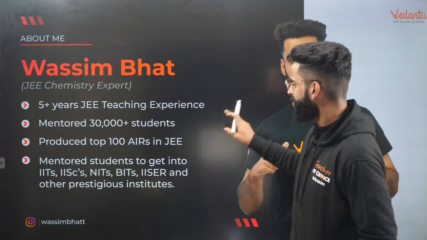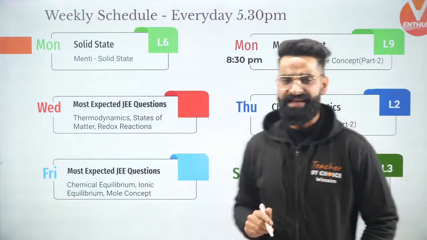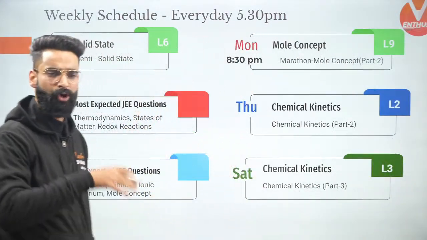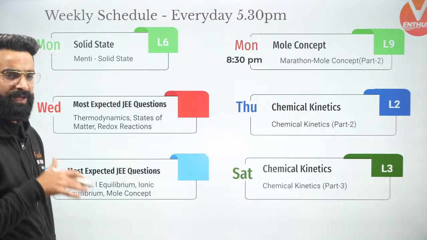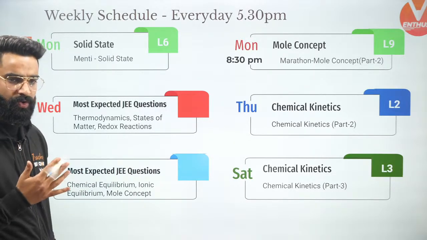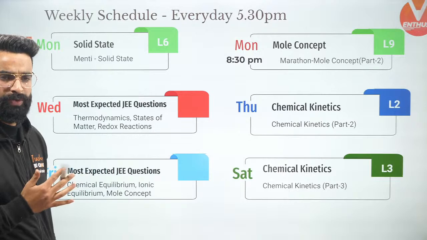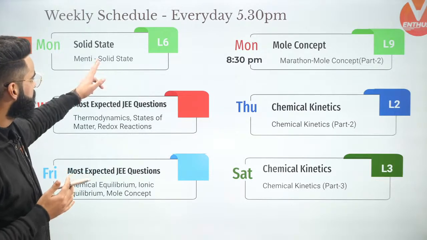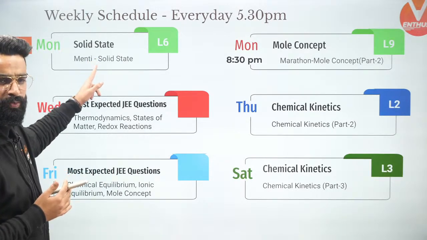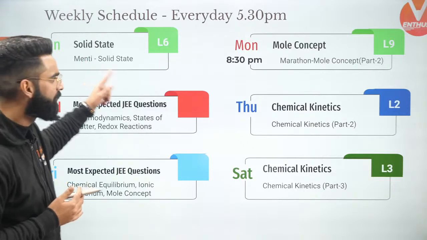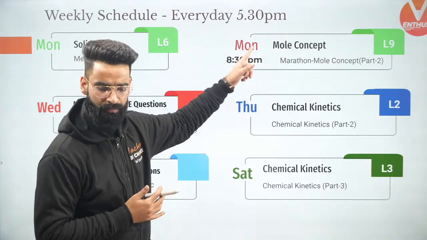Talking about the schedule of the week, which I'll be following throughout on this channel: we are done with the solid state Menti quiz I took at 5:30 today. Right now I'm going to do the marathon series on mole concept.